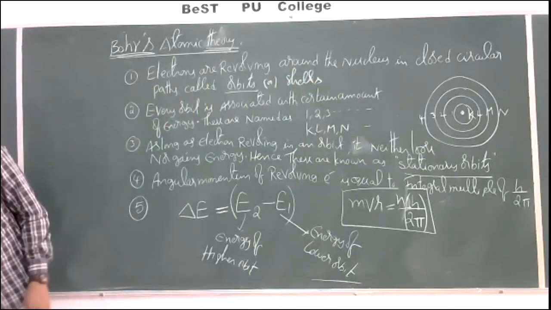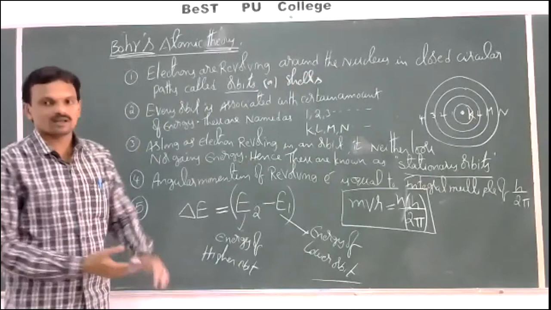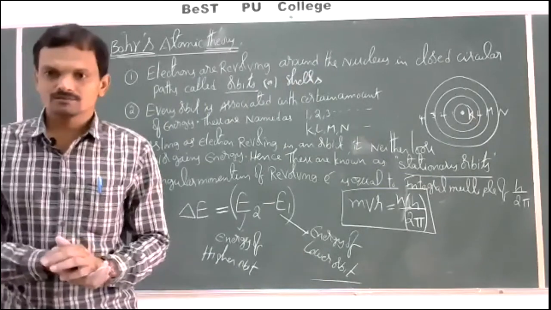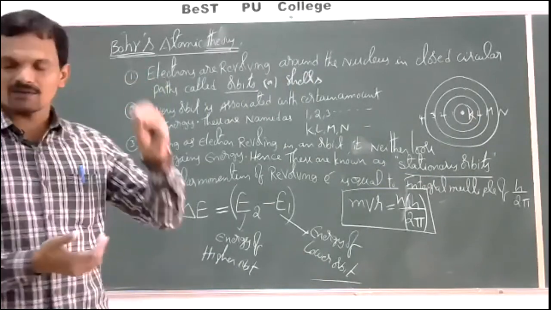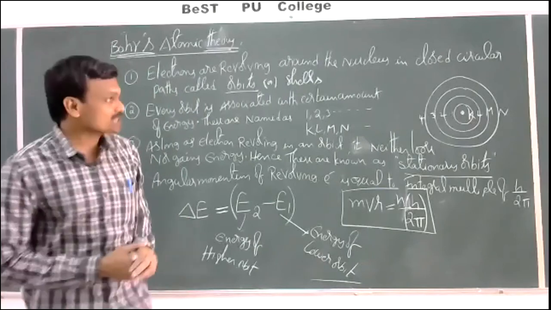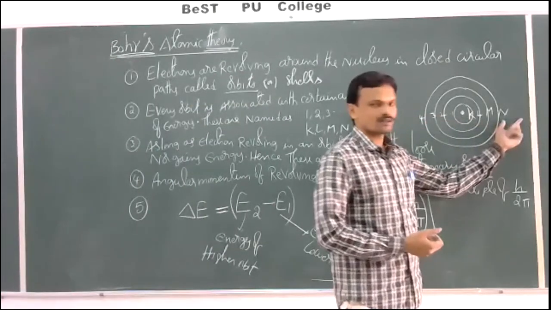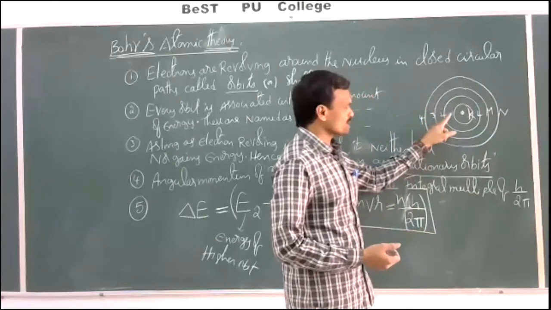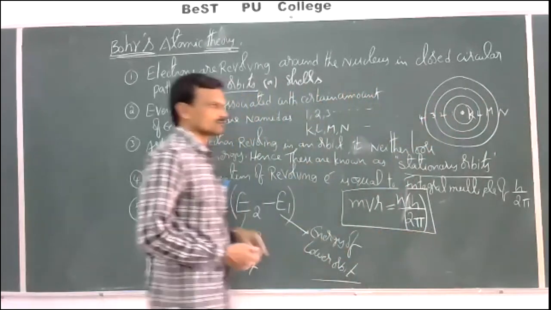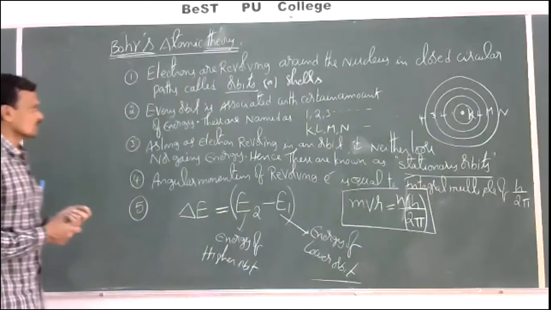Next, every orbit is associated with a certain amount of energy, which are known as energy levels. These are represented by the letters K, L, M, N and so on, or otherwise by the numbers 1, 2, 3, 4 and so on. This is the second one.